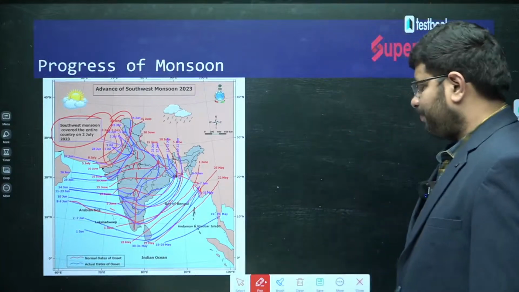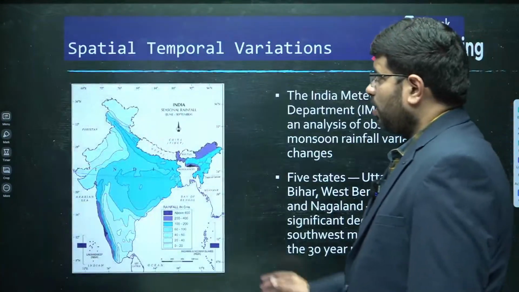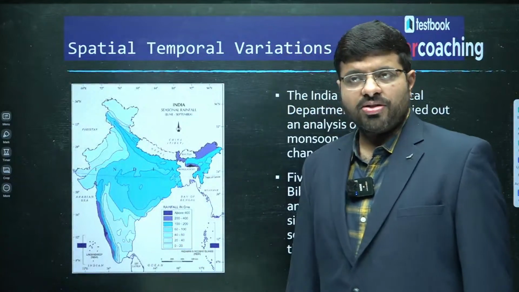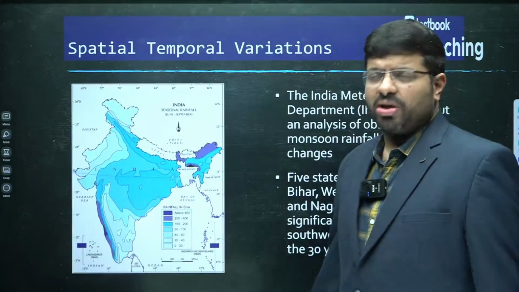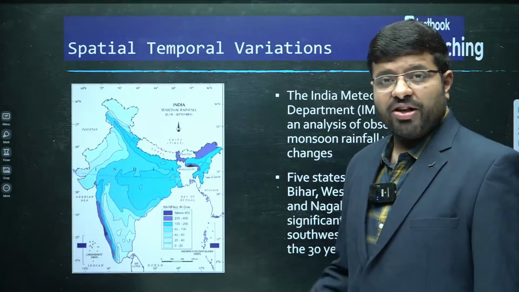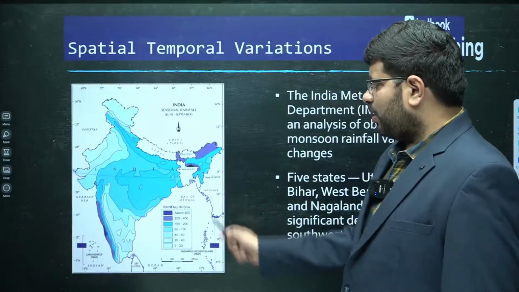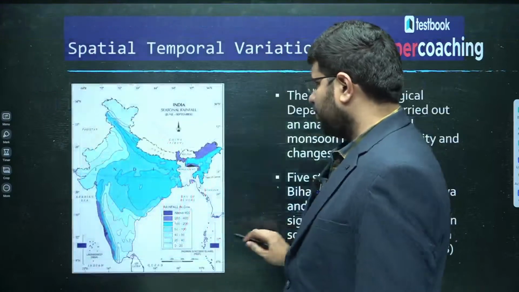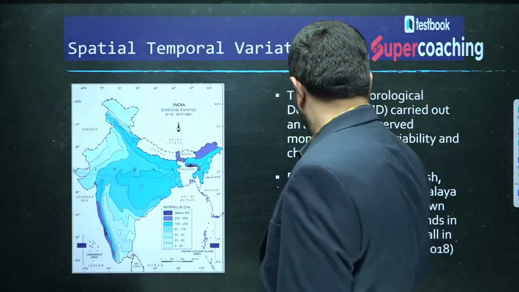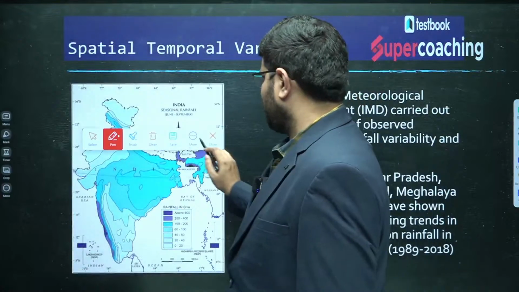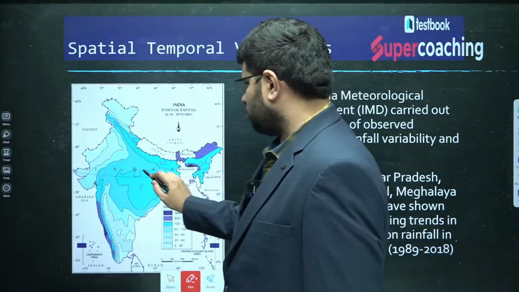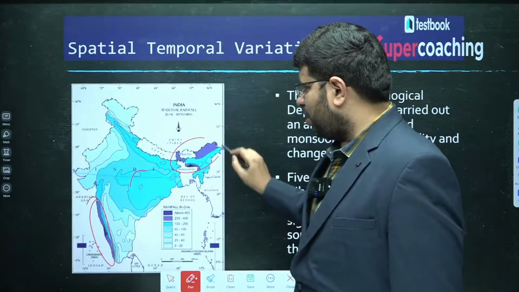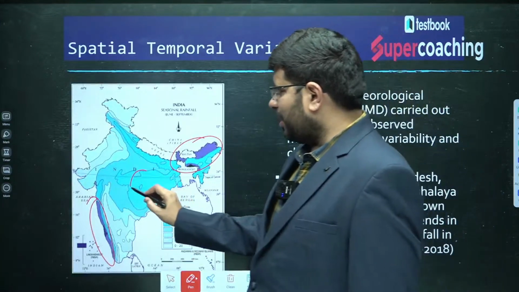Then you can see the variations of time. You can see India's rainfall. Rainfall varies because of monsoons, one of the prime factors, not the only factor, but the prime factor, almost 75 to 80%. The dark blue and violet colors show huge rainfall. You can see huge rainfall in the Western Ghats region. Then you can see slowly the rainfall is decreasing here.